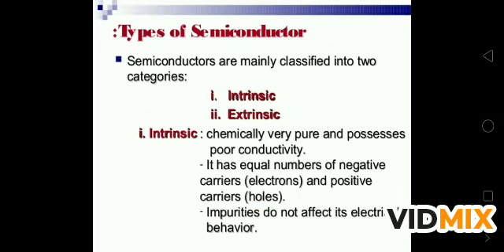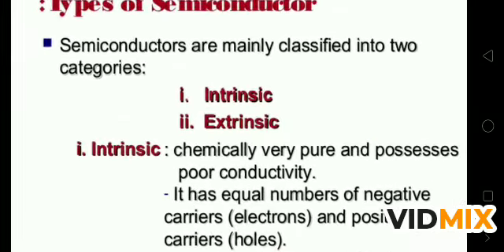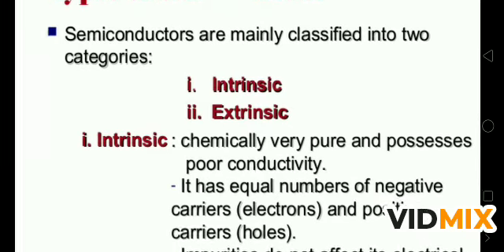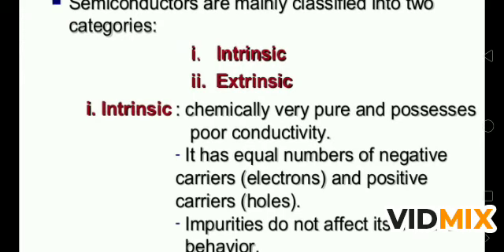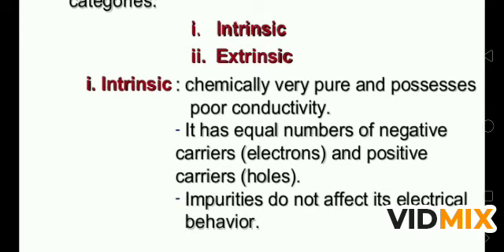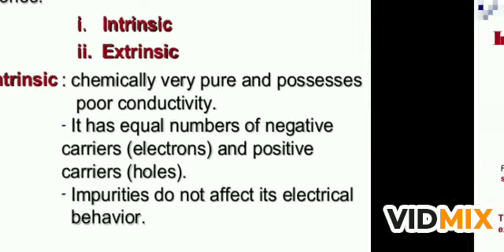Semiconductors are mainly of two types, intrinsic and extrinsic. Intrinsic semiconductor means chemically very pure and possessing poor conductivity. It has an equal number of negative carriers, that is electrons, and positive carriers, that is holes, and impurity does not affect its electrical behavior. Intrinsic means a pure semiconductor. But when it is doped with any other element, then it becomes extrinsic.